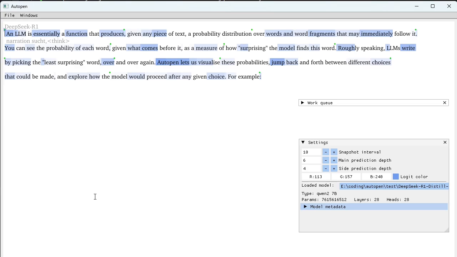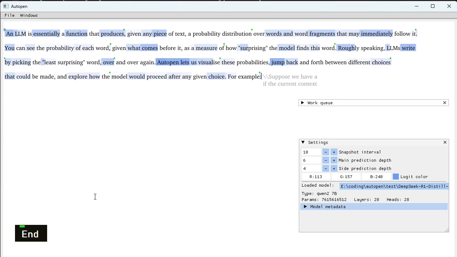Autopen lets us visualize these probabilities, seen here by more surprising tokens being shown with a darker shade of blue in the background. Jump back and forth between the different choices that could be made, and explore how the model would proceed after any given choice.